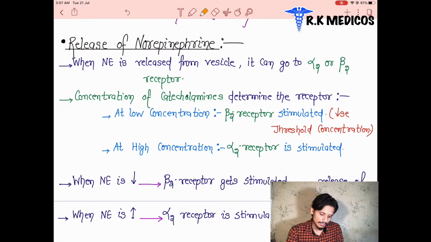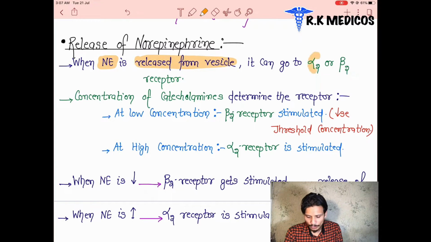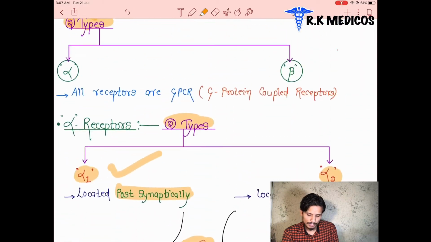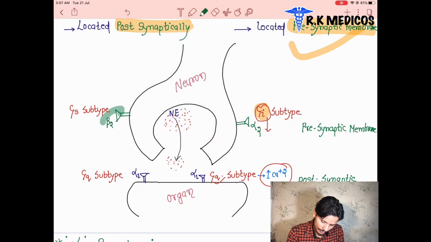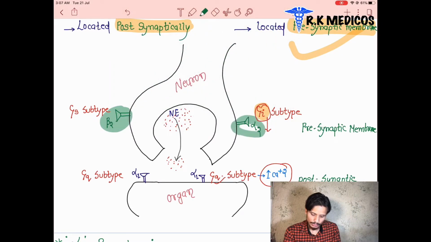Next we can see the release of neurotransmitter and how they are going to perform their action. This neurotransmitter is norepinephrine. It gets released from the vesicles. They are going to bind either alpha 2 or beta 2 receptors. Alpha 2 is located on the presynaptic nerve terminals and beta 2 is also located on the presynaptic nerve terminals. Now you can see here: here is the beta 2 and here is the alpha 2. These are the two receptors present in the presynaptic nerve terminals.